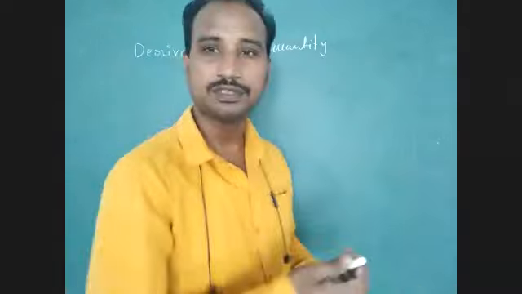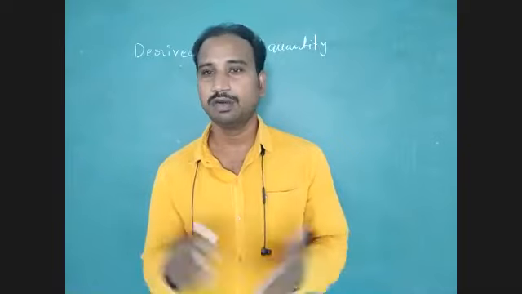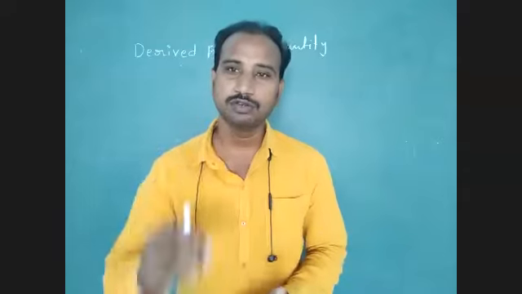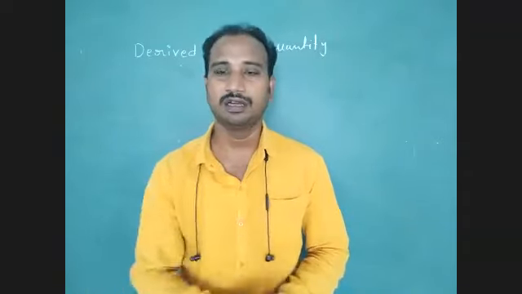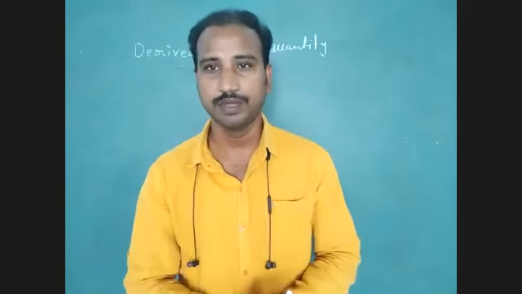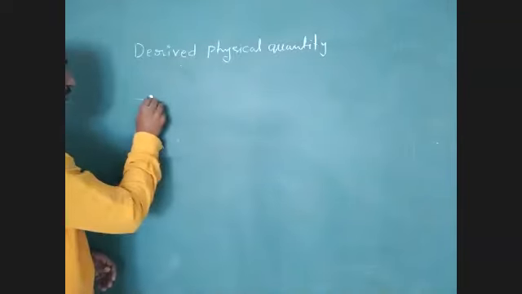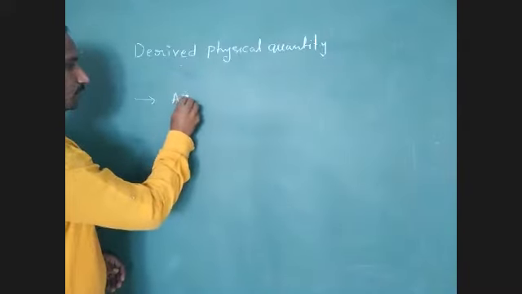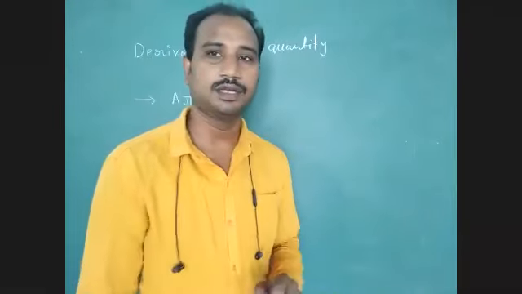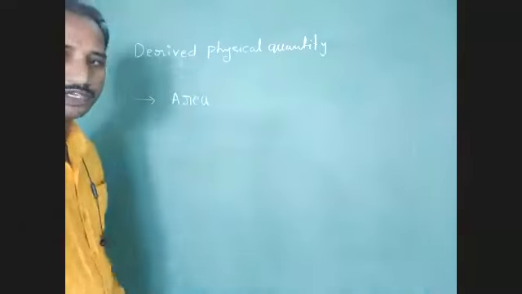How many derived physical quantities are there? n number of physical quantities. What are they? We don't know all of them, but some physical quantities we have to learn from 6th to 10th class. First, we have to identify them. So here, first one, area. It is a very important physical quantity. Area is one derived physical quantity.